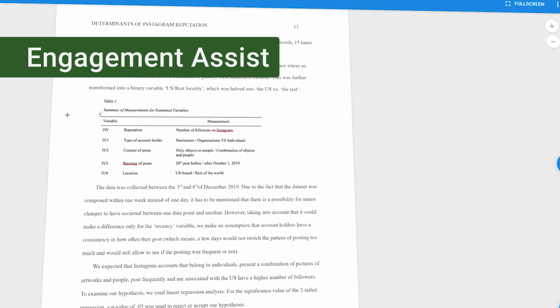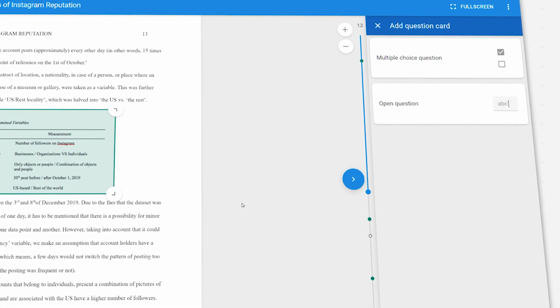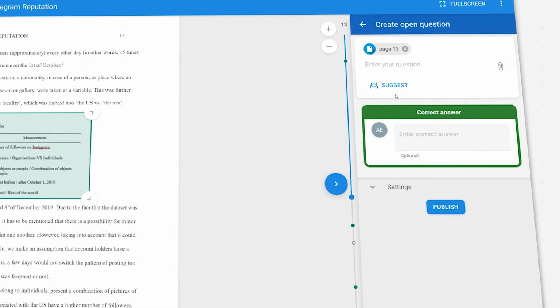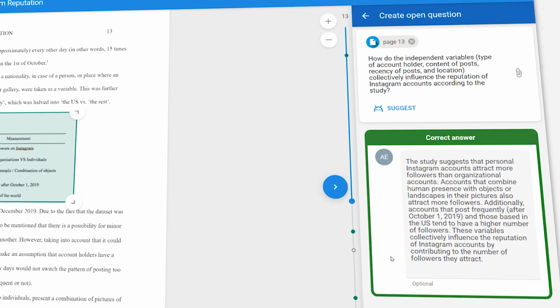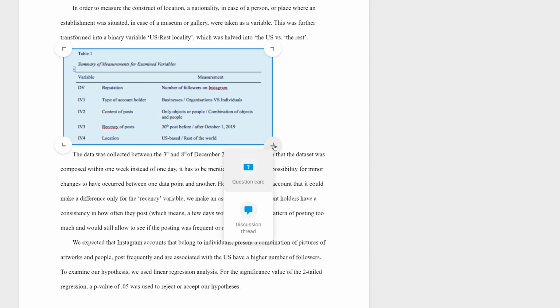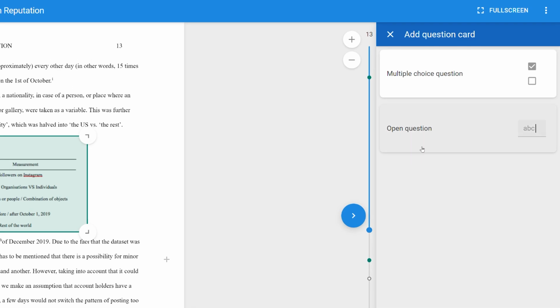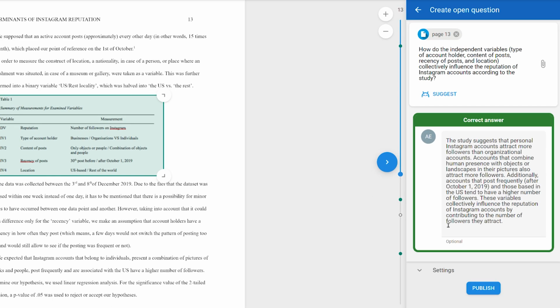Engagement Assist lets you harness AI to suggest discussion topics and open questions in interactive study materials, making it easier and faster to boost engagement, for example with the flipped classroom. Select a part of a document by dragging over text or making a box over any selection, choose an open question or discussion, and click the Suggest button to provide an automatically generated question or discussion thread.